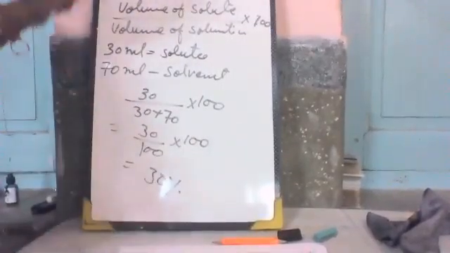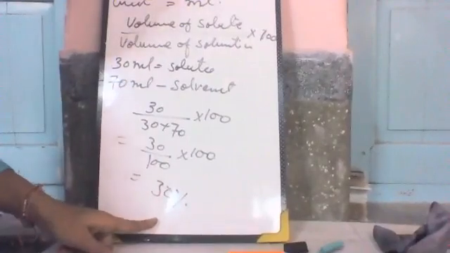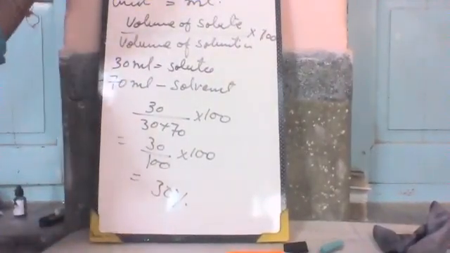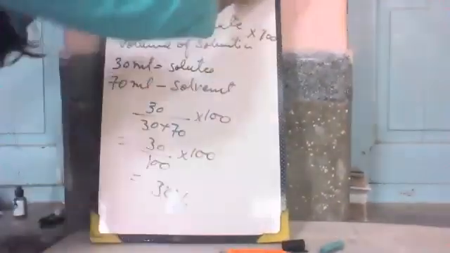The volume percent of solute is 30%. Now some examples are given here. Do it yourself. If you find any confusion, you can ask.